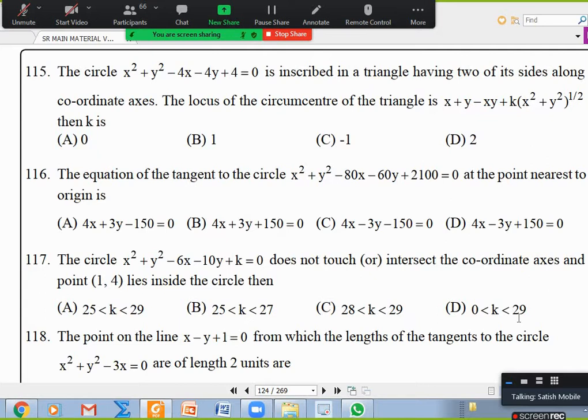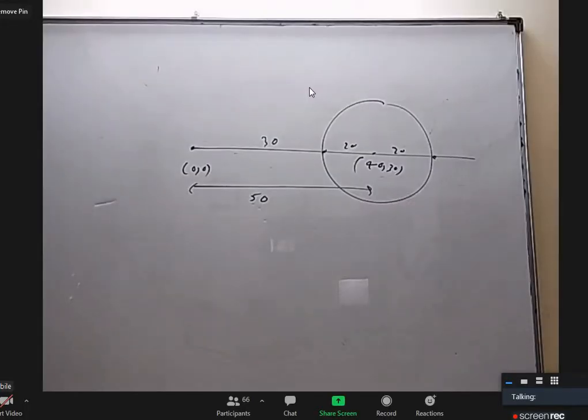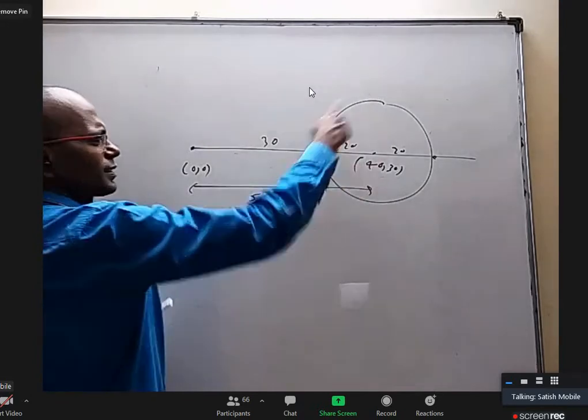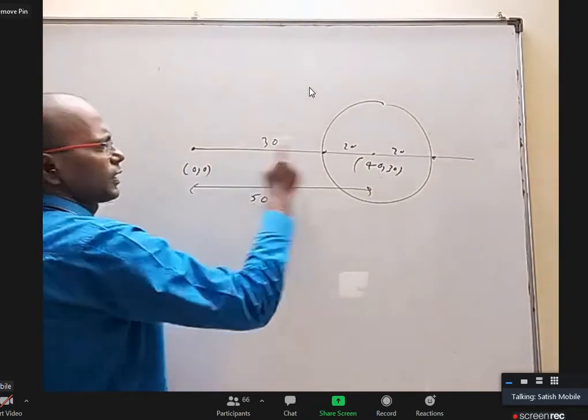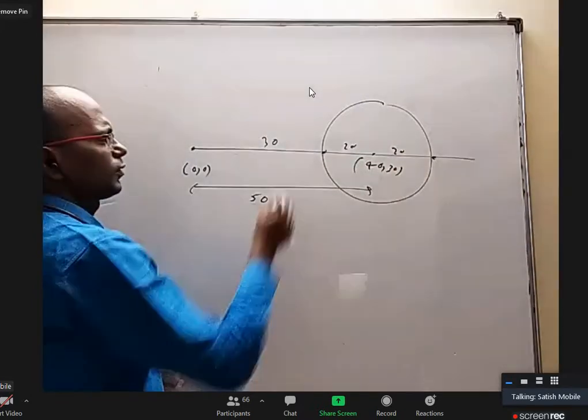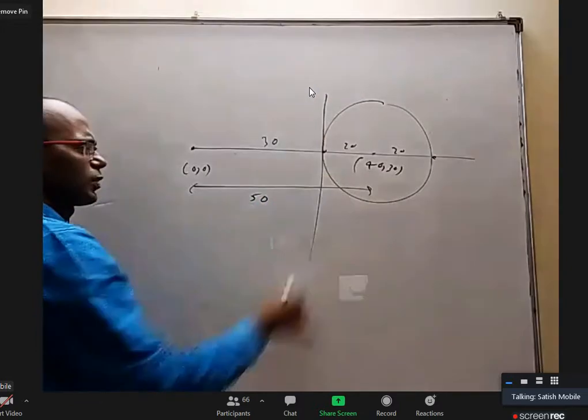The radius is the square root of 2500 minus 20 units. This is 20, this is 20, this is 30. So there is a circle, the origin is outside. There is a nearest point, there is a farthest point. They want the equation of the tangent at the nearest point.